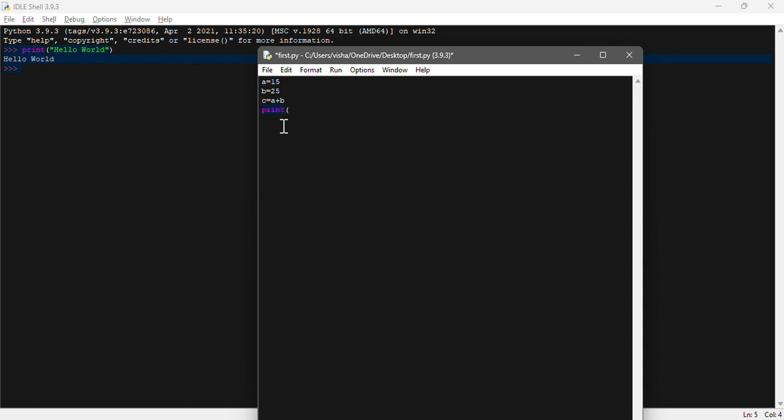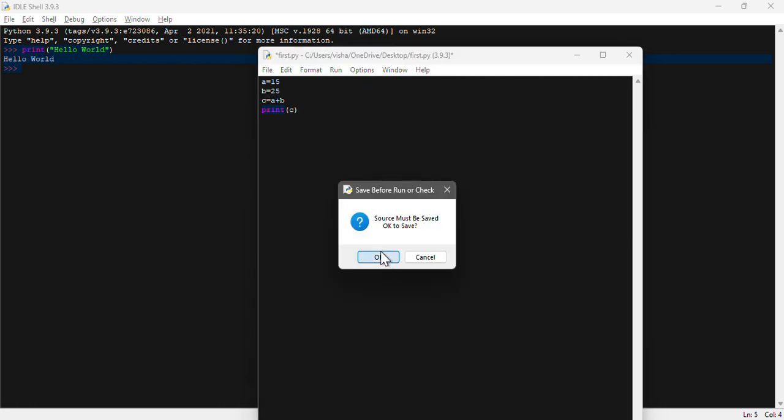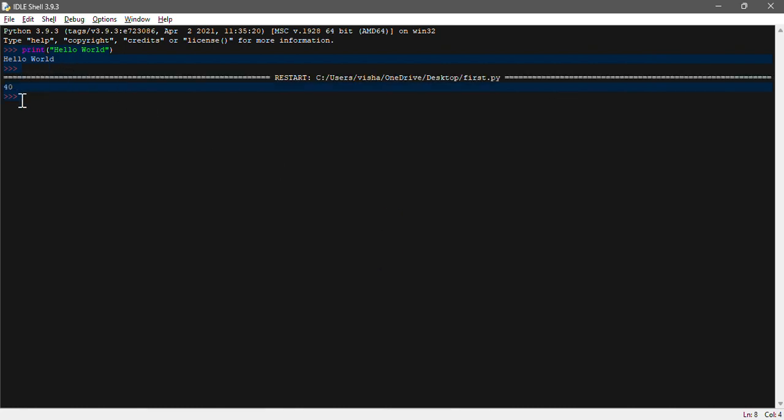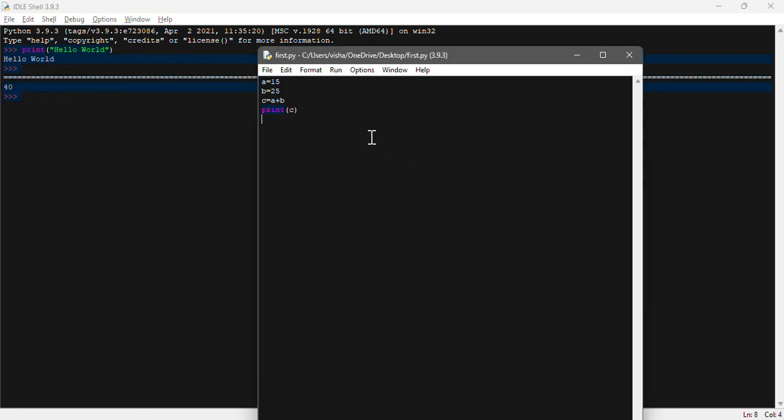So we write a plus b over here, and then we're going to print c. This way, for running this program there is an option called run over here. We need to click save first, then it will run. So this is the output. You can save this file and utilize it in future whenever you want that program to be run for you, okay? And you will get the output in the shell screen over here.